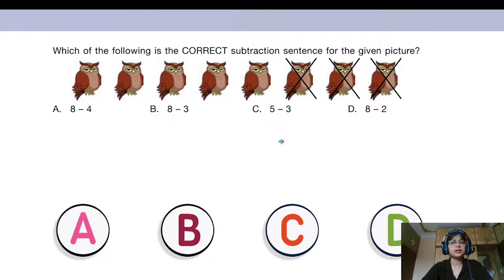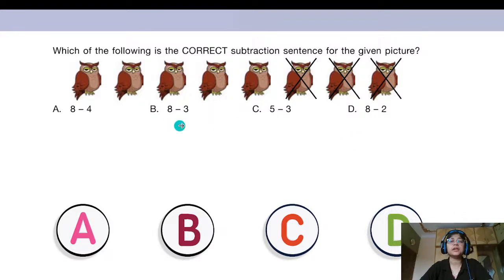So crossed out means that we are subtracting, right? We are doing minus. So from 8 owls, we are subtracting 3 owls, right? Which one do you think is the correct subtraction sentence for this? Let us check. Option A has 8, but it is showing that 4 has been subtracted. So it's not the correct option, because here we can see that 3 owls have been crossed out, right?